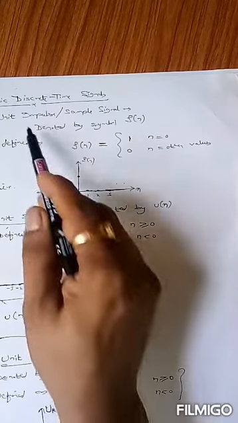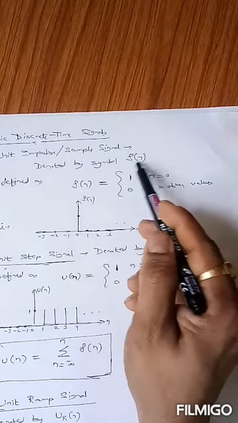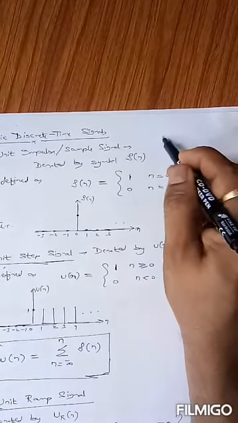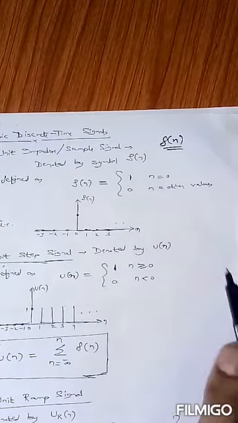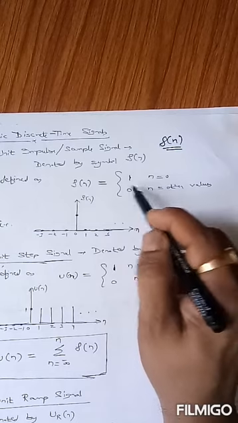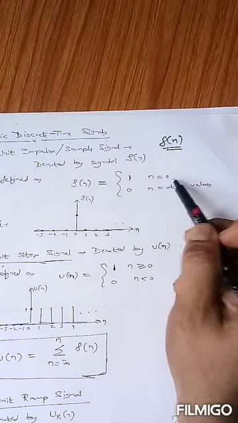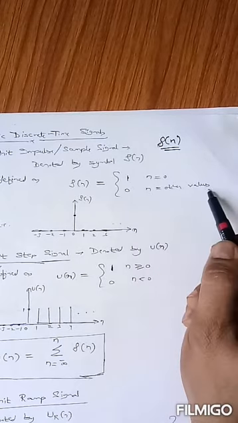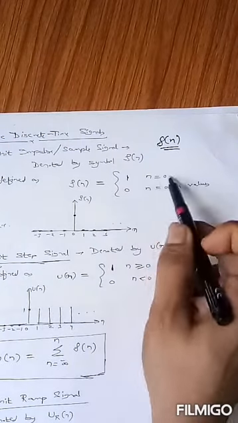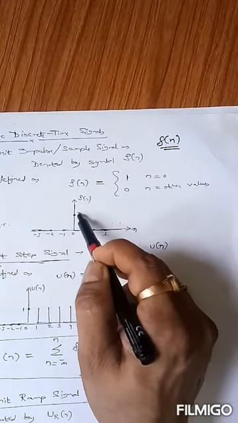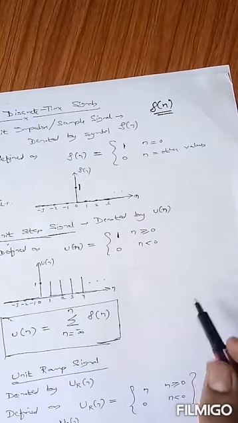The first one is the unit impulse signal, that is also known as a sample signal. It is denoted by the symbol delta n. Delta n defines the unit impulse signal, and the value of delta n is defined as a functional representation. Delta n is always equal to 1 for n equals 0, and it is 0 at all the other values of n. That means from minus infinity to plus infinity, it is defined only at n equals 0. For n equals 0, it is always equal to 1. This is known as the unit delta signal or unit impulse signal.